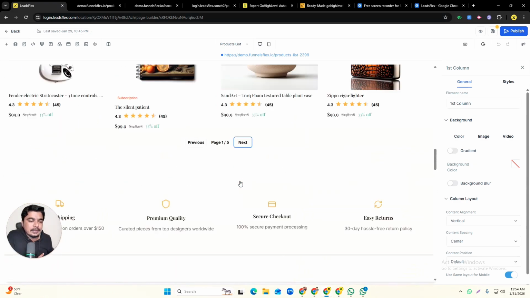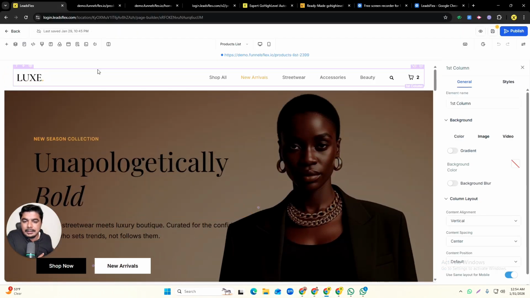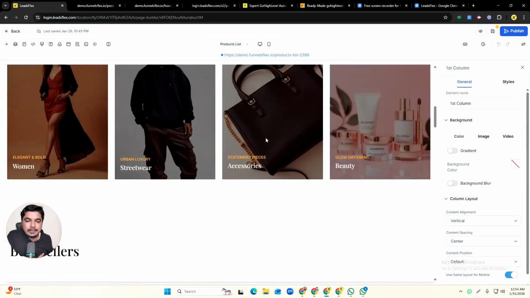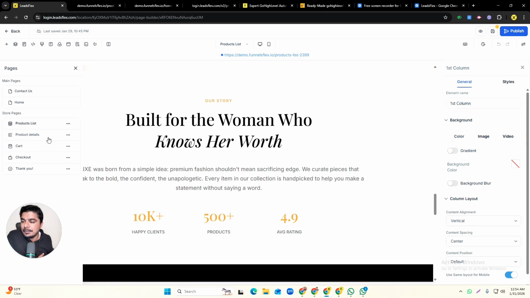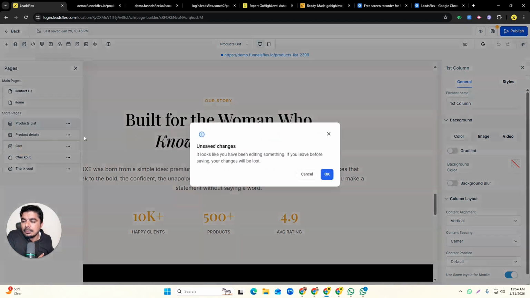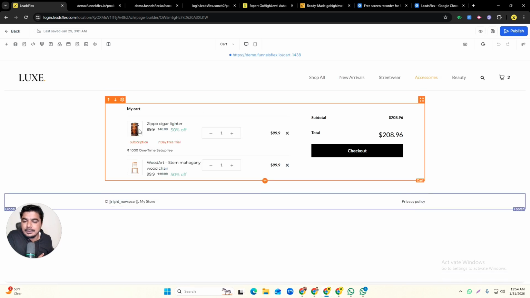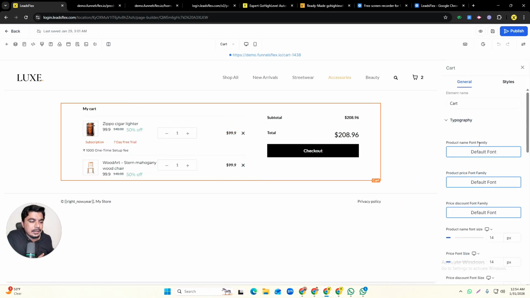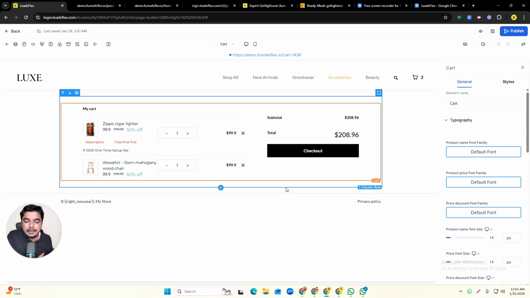So that's how we have designed the whole store from Lovable to GoHighLevel, because if we design everything step by step it will take a lot of time. So that's why we have already designed it. I will show you step by step how we did it, and I will also set up your initial setup as well. And here we have other pages as well, like the cart page, and I have designed just a simple basic cart page with 2 product areas. You can see the default cart, and here we have 1 column, and similarly menu and footer as well.